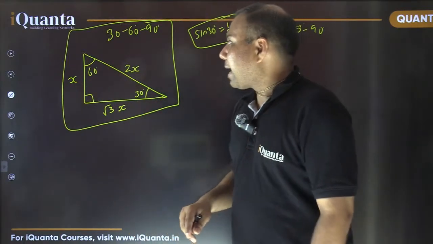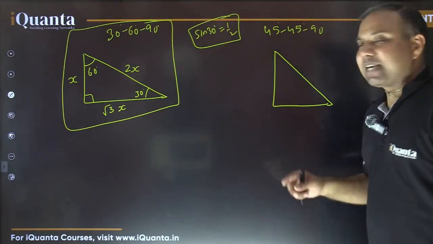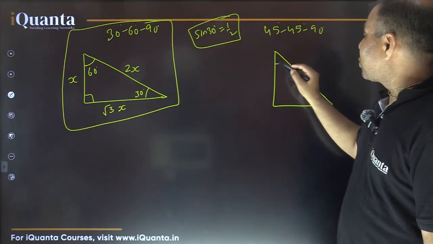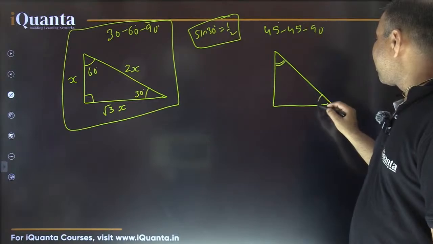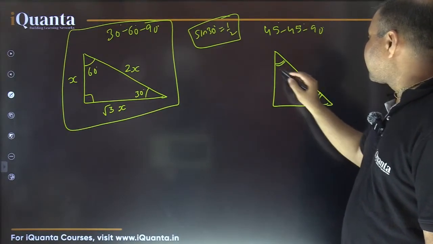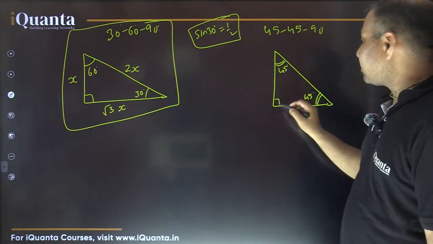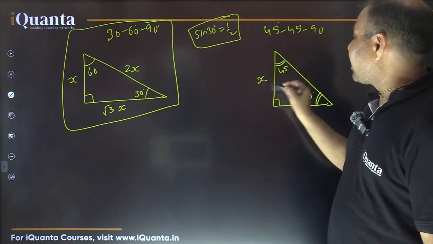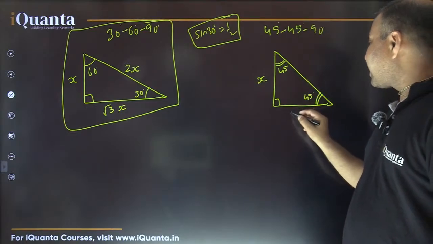Okay. And the other case, the 45, 45, 90, is quite simpler now because these two angles are the same, and these two are smaller angles as well. So if opposite to this 45 degree we have x, then opposite to this other 45 degree also it is x.